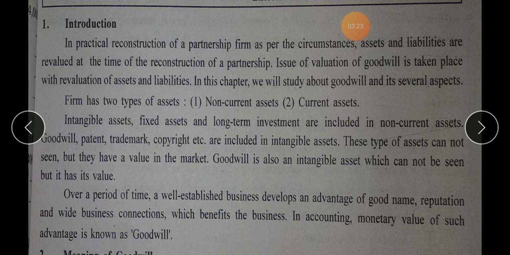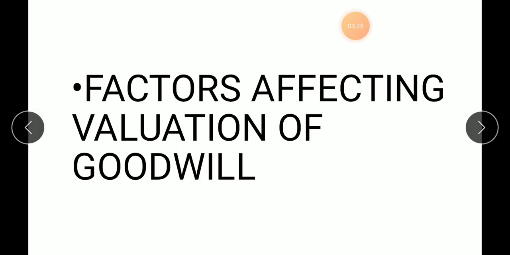Yes. Thereafter, you have a theory topic, which is factors affecting valuation of goodwill. Now, this can be a theory question of 4 marks. The factors are nature of business, location of business, period of business, market situation, efficiency of managers, and other special benefits. So, how to read this topic?